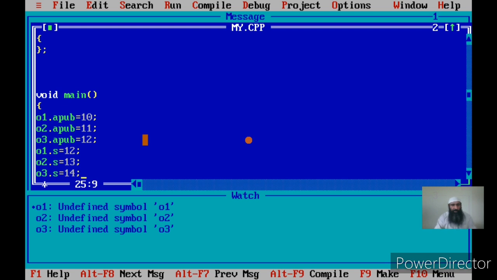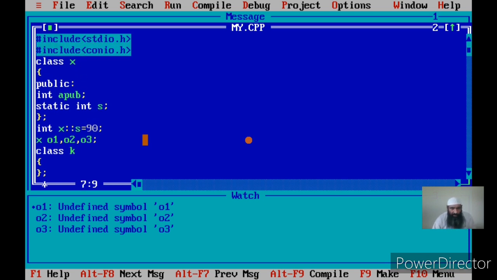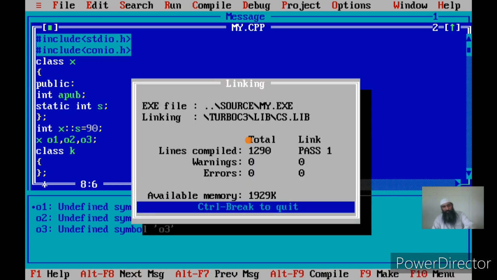So if you see that I have created three objects, and one member of that object, of the class's data members, is automatic, and one is static. So these static and automatic apply to both data members and function members. I told you function members, I'll be talking about static function members later. Okay, now let us compile and run this and see what happens.